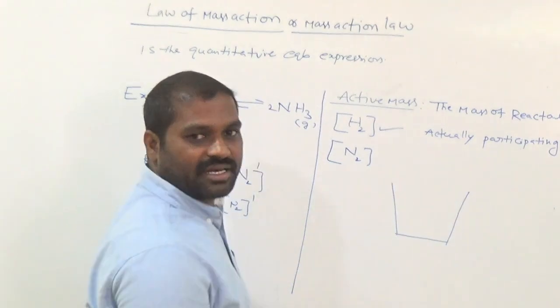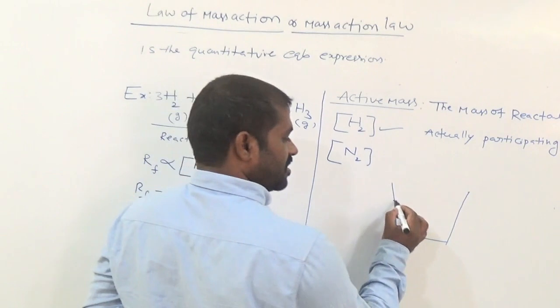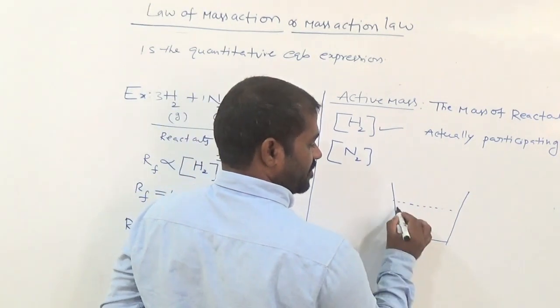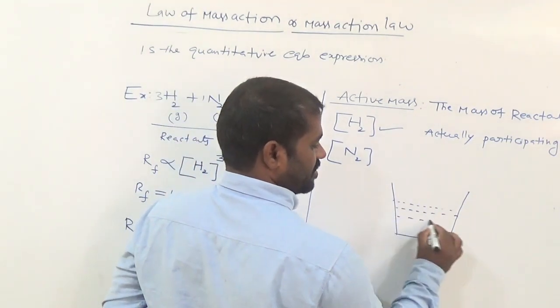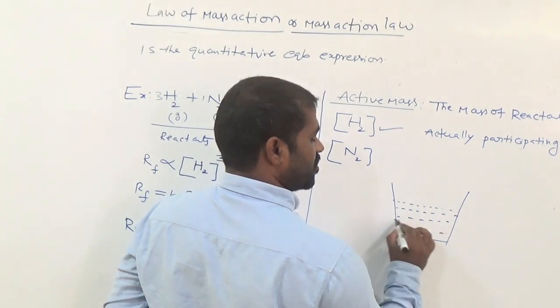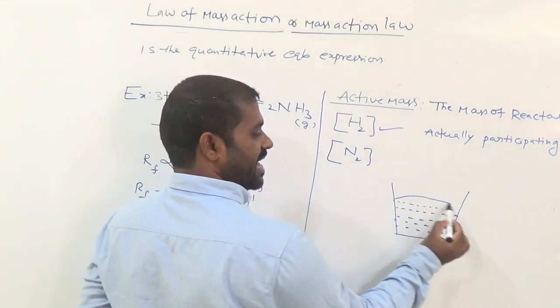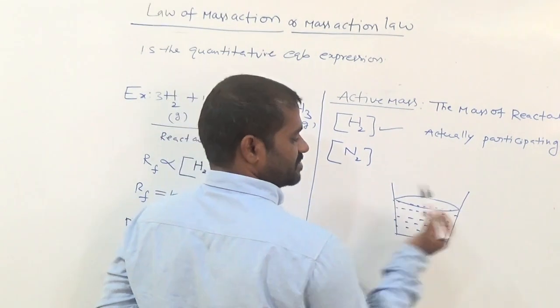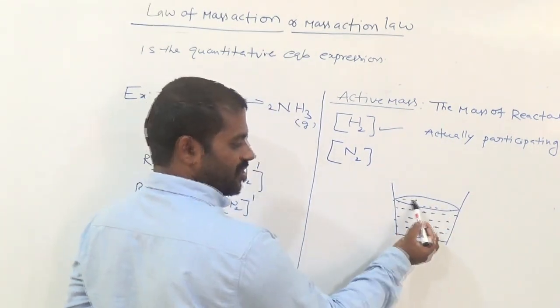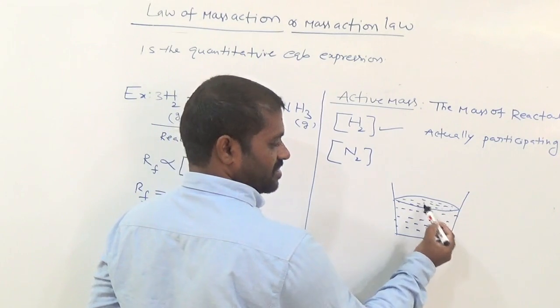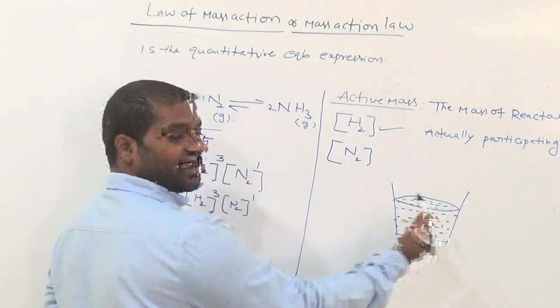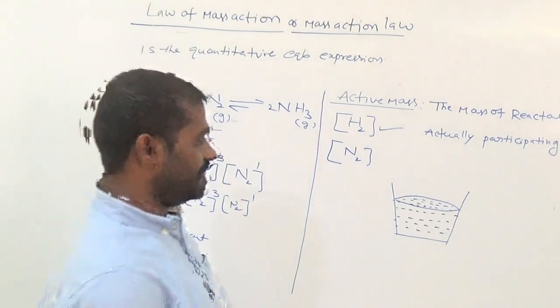For example, this is a beaker. It consists of some quantity of water. So now it has a surface of water. At the surface, water molecules are there? Yes.